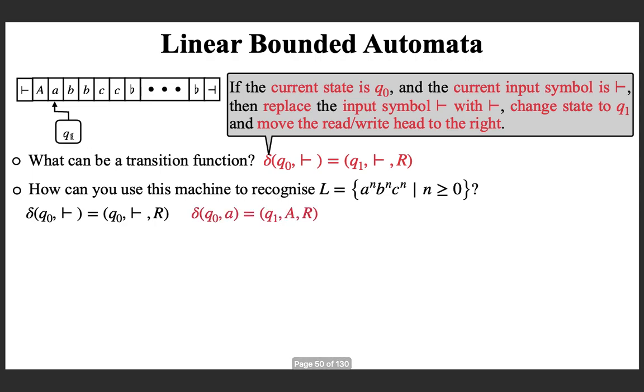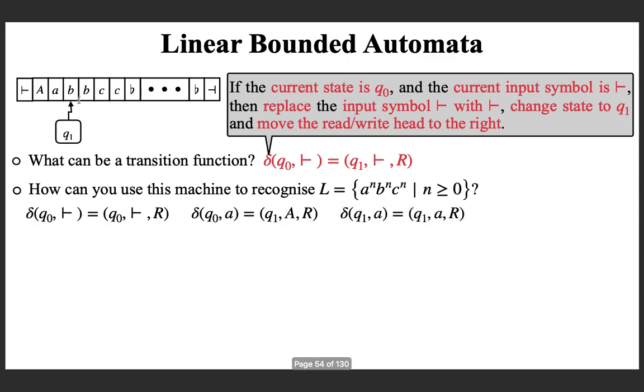That's what I did. Q1, move right, small a is getting replaced with capital A. Now in Q1, I am searching for the first small b. But what are you seeing here? It is small a. So what do you do? You move right. This is the corresponding transition. If I am seeing an a while I am in Q1, I have to move right by retaining the symbol a. And if I fire this transition, I will just move right. That's what happened.